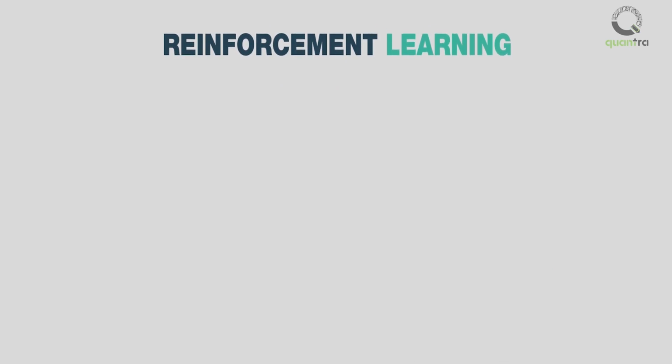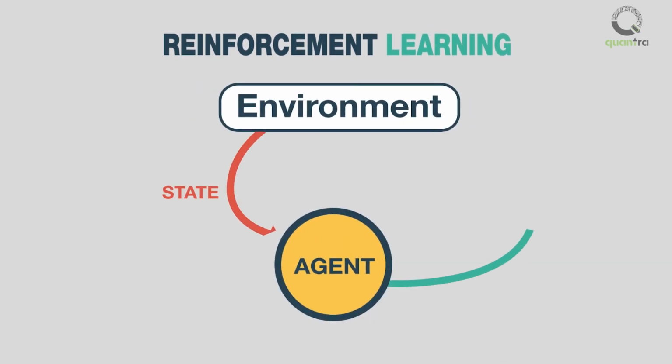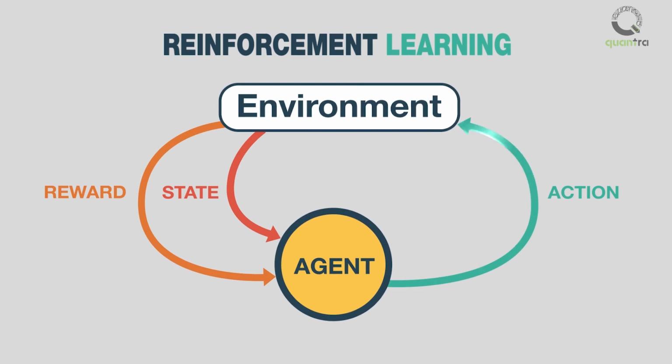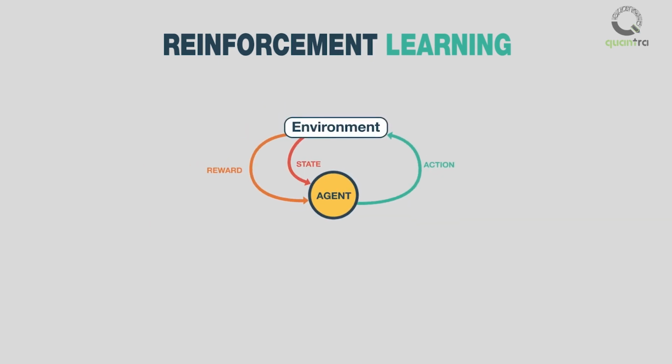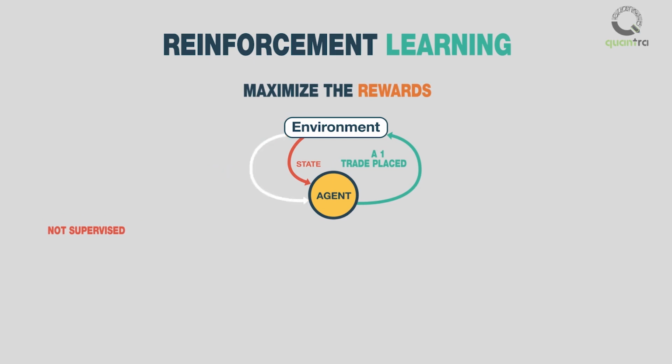Reinforcement learning involves techniques that try to retrofeed the model to improve performance. In order to accomplish this, the model needs to be able to interpret signals, decide on an action, and then compare the outcome against a predefined reward system. Reinforcement learning tries to understand what needs to be done in order to maximize the rewards. This is not a supervised type of learning, because it does not strictly depend on supervised or labeled data.